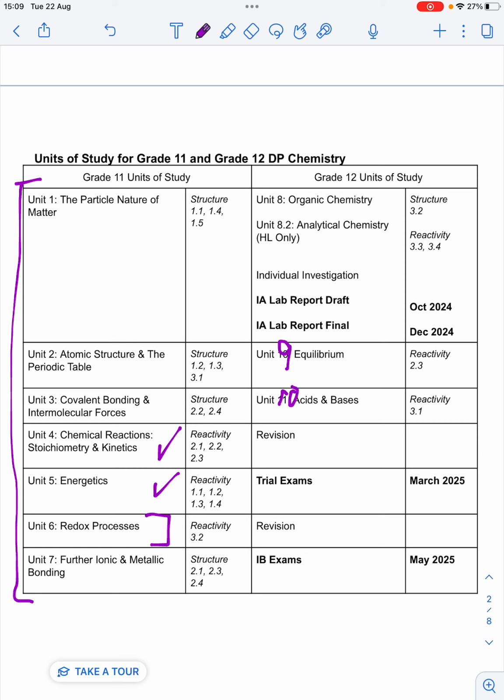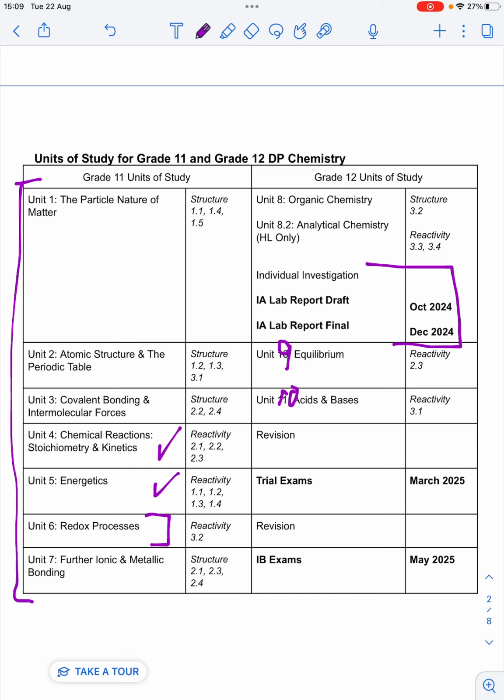Now, it's a lot less content in grade 12, and that's because a big focus during grade 12 is the individual investigation, which leads to what's called your internal assessment, which is a big lab report. And so that lab report will be going on all fall of your grade 12 year. So if this is still the first year of this course, starting in August of 2023, then we're looking at beginning that in August 2024, submitting a draft in October 2024, and finalizing your IA lab report by December 2024.